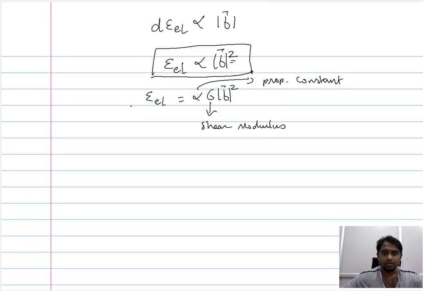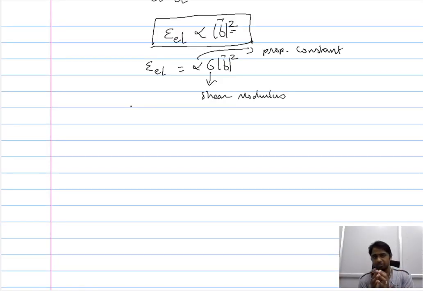Like we saw earlier, the reason we need to consider the increase in the energy of the system is because the dislocation movement or the propagation of the dislocation should ensure that even though there is an increase in the energy of the system, it should be minimal. It should not be comparatively higher. We have seen that this increase in energy because of the introduction of the dislocation depends on the square of the Burgers vector.